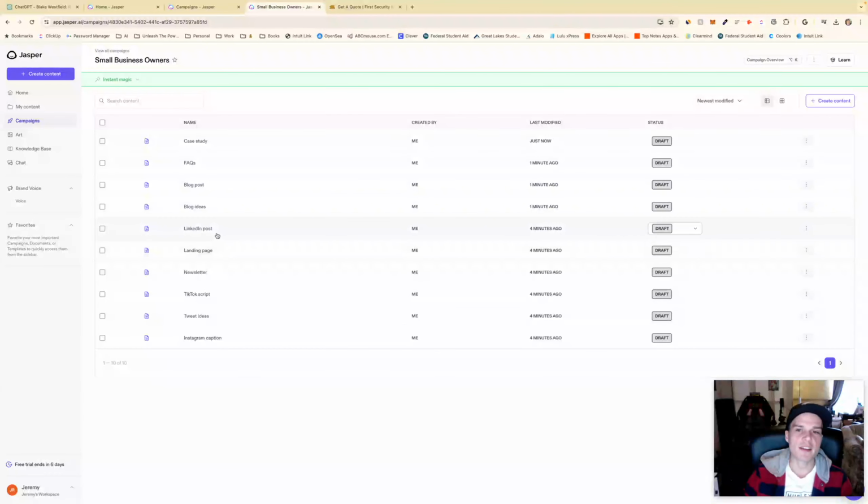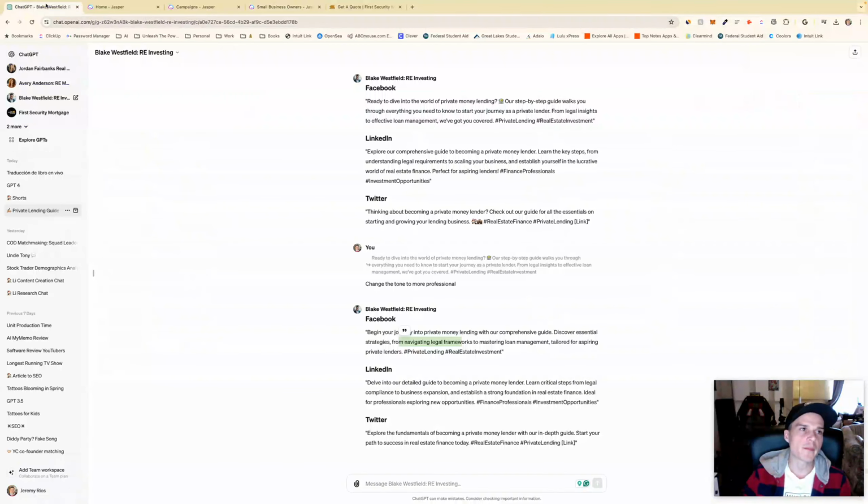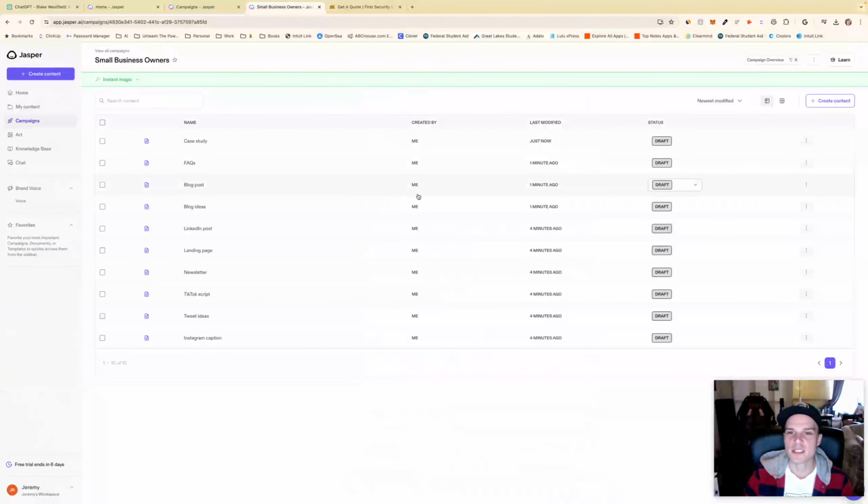But it just seems like everything that can be used right here in Jasper can be used within ChatGPT for a lot cheaper, for $20 a month as opposed to $60 a month. And you can even do Teams on ChatGPT too. So even if you needed to collaborate, this could potentially be a lot better if you're needing to collaborate with other people on content that you're creating and get approvals and stuff like that.